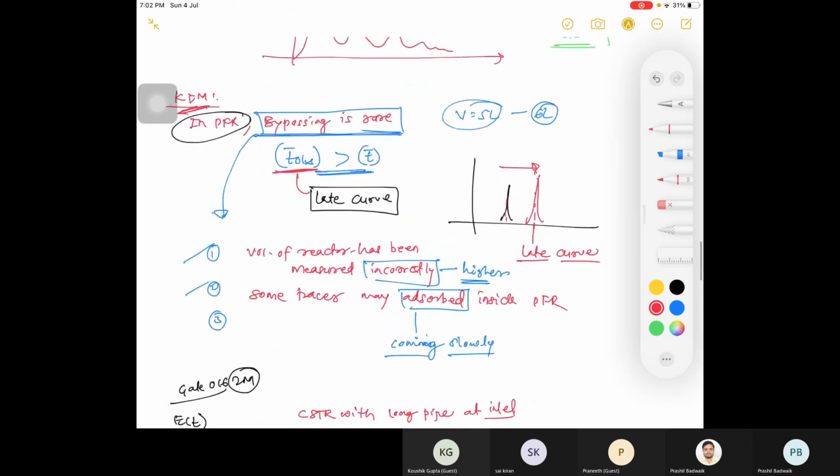Keep in mind what I wrote here. In case of a late curve in RTD, there could be many reasons. There could be bypassing, your volume may not be measured properly, or your tracer may have been adsorbed inside. So for a single RTD, there may be multiple reasons.